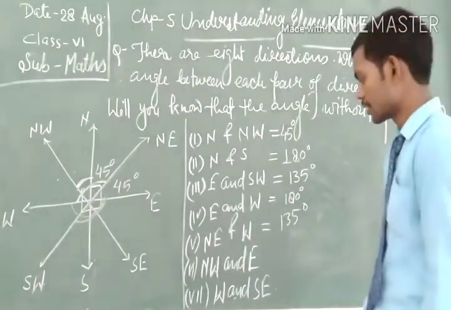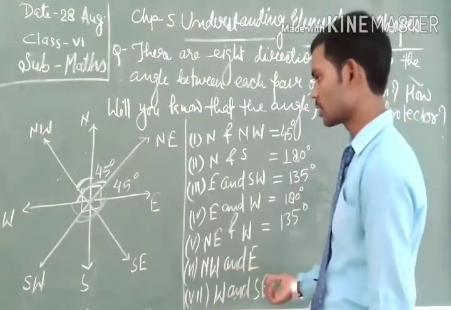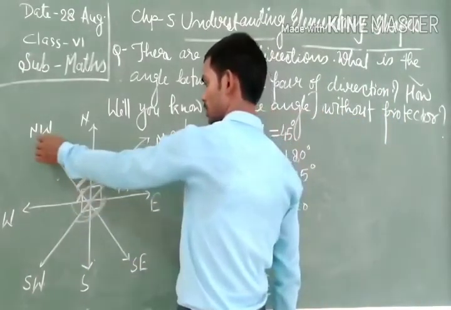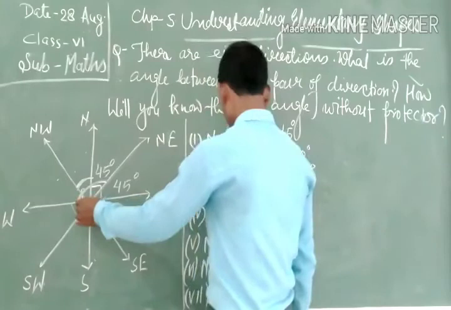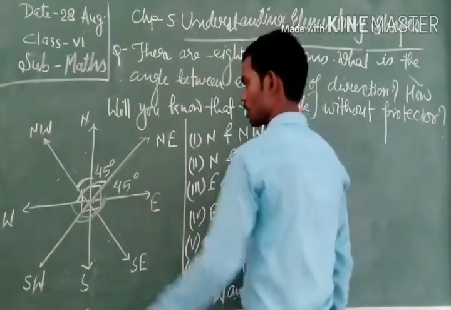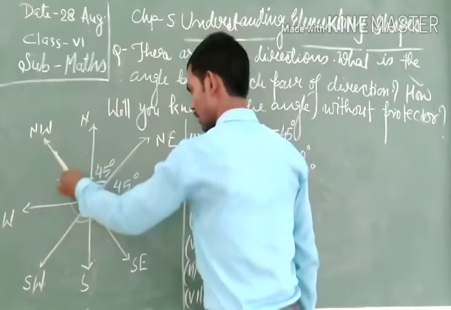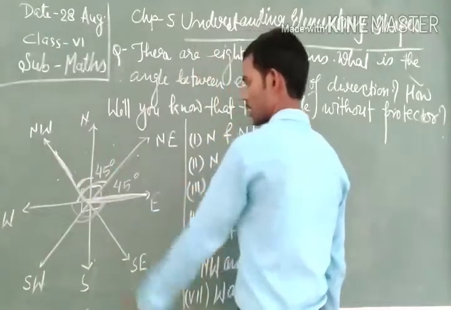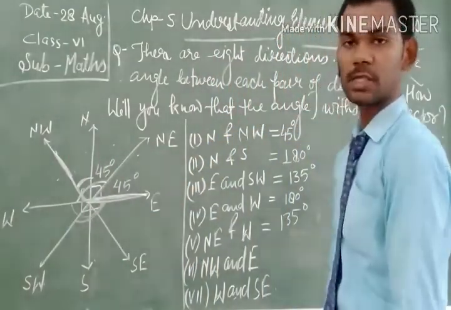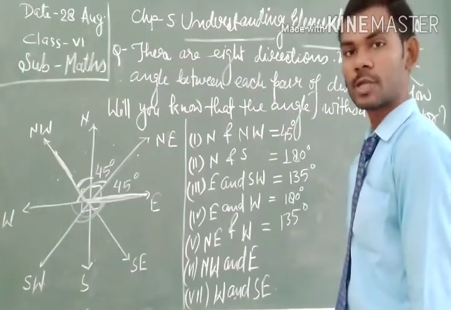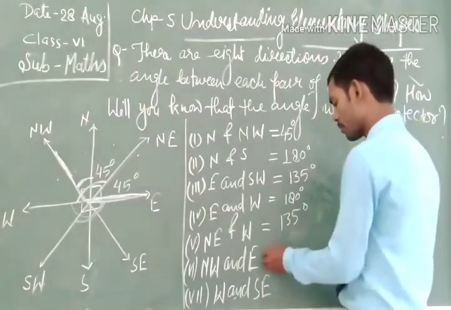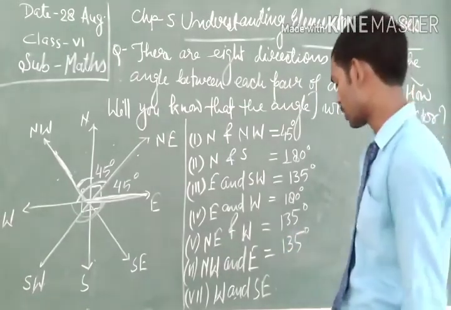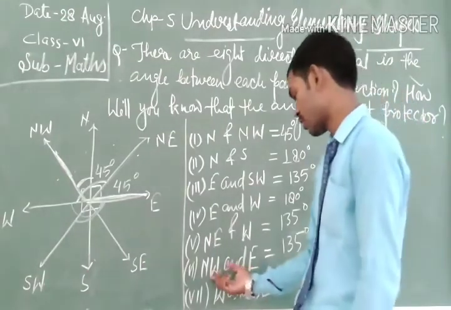Okay. Similarly, the value of northwest and east. So let us see where is the north, west, and where is the east. This is the northwest and east, that is this. So the angle is formed by this line. In this case, we see that 1, 2, 3, there are also three parts. That means each part is 45 degrees. Therefore, three parts is equal to 135 degrees. Therefore, we get 135 degrees as the angle formed by the direction northwest and the direction east.